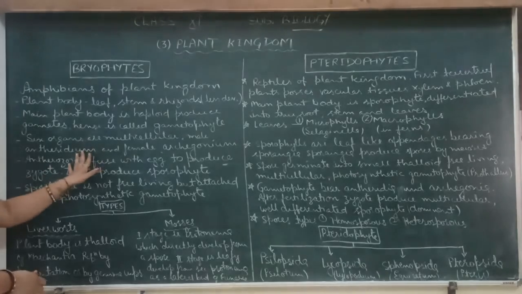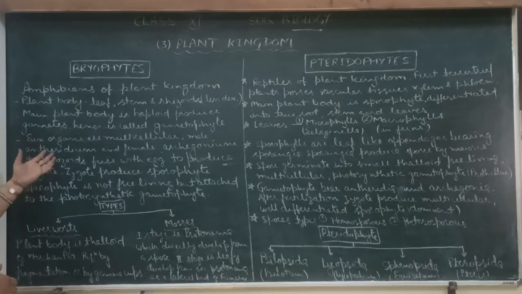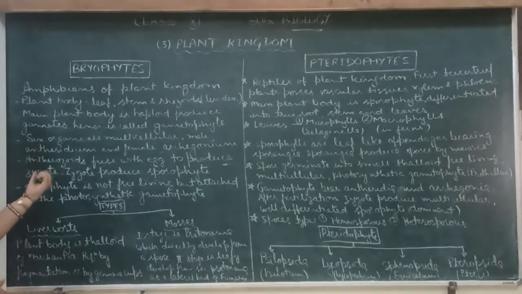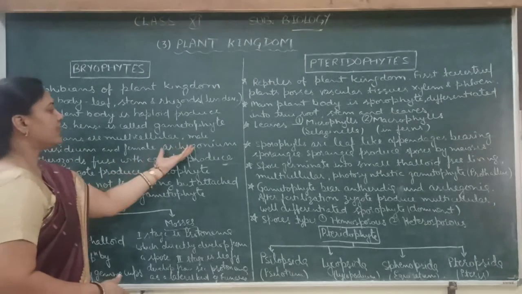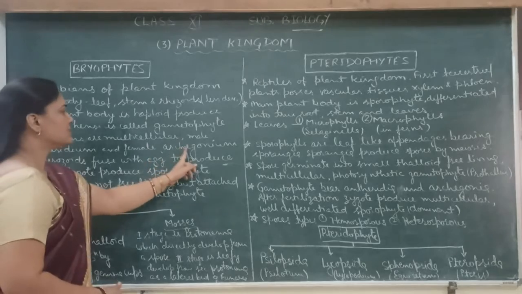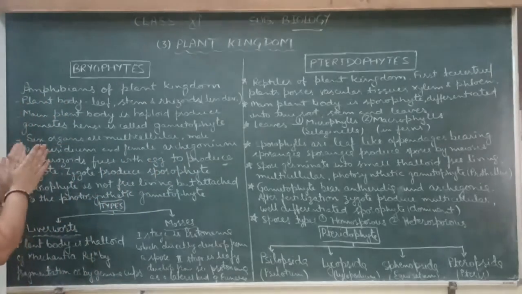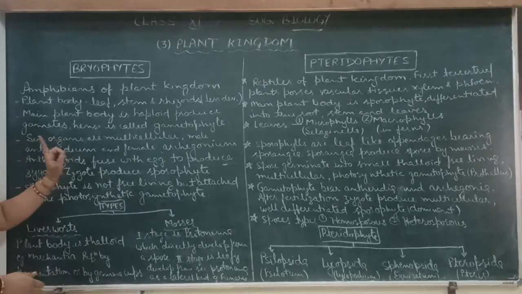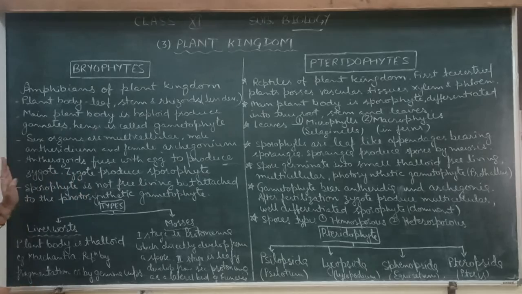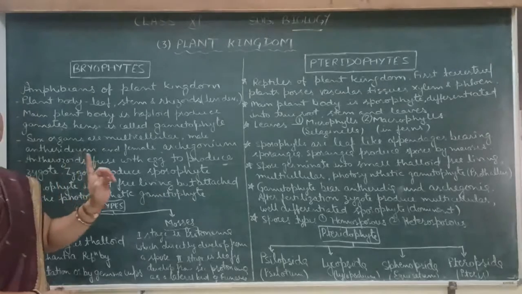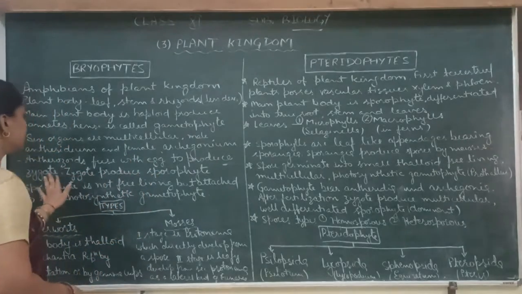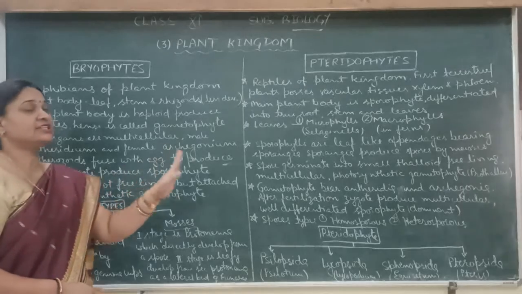Now these are the sex organs of the bryophytes, and they develop the gametes. Antherozoids are the male gametes which are developed in the antheridium, and the egg is developed in the female archegonium. Only one egg is developed in the center of the archegonium. And what happens during fertilization? The egg is fused with one antherozoid to produce the zygote. The zygote is a single cell, but it is diploid in nature. Diploid means two sets of genomes are present in the zygote, and it is the first cell of the sporophyte.